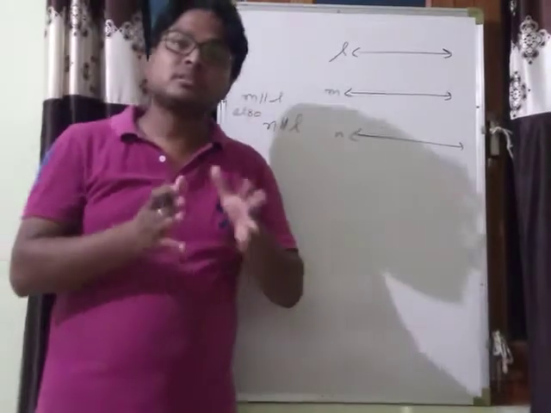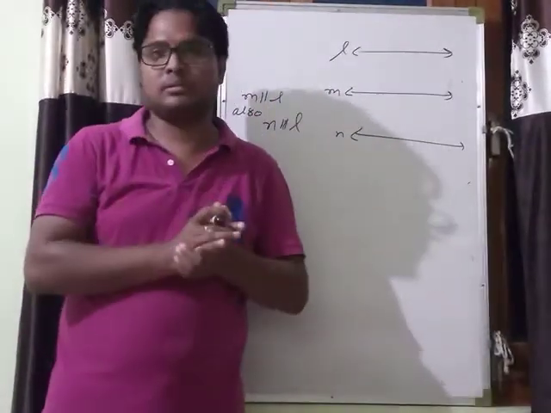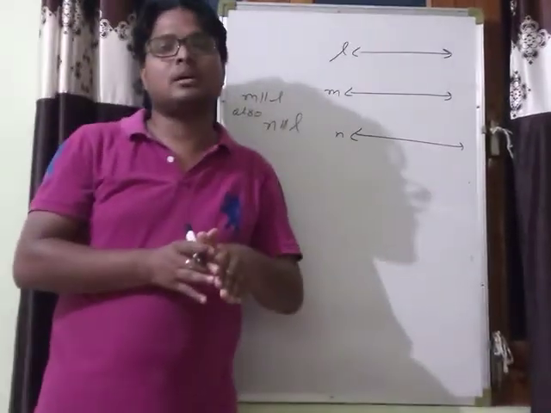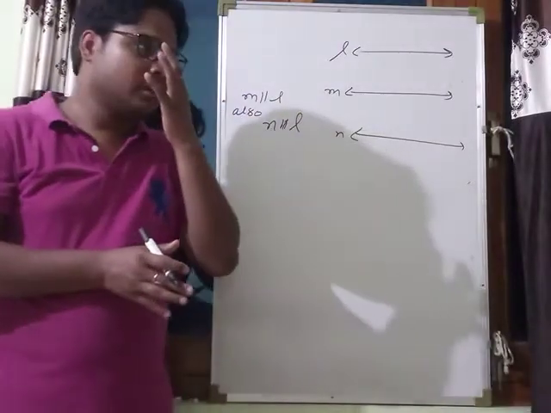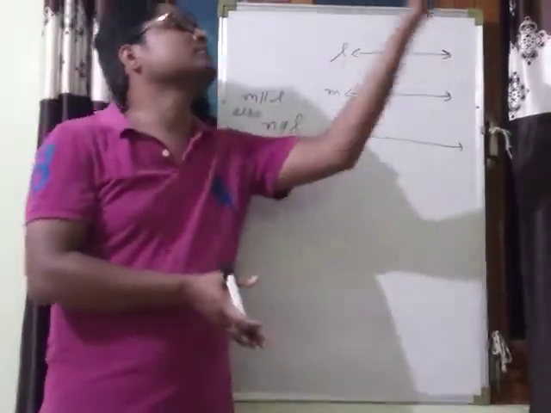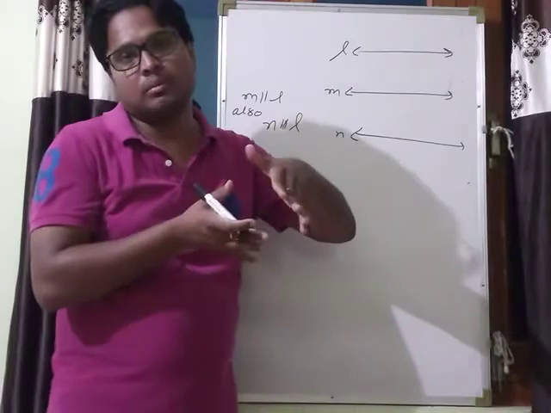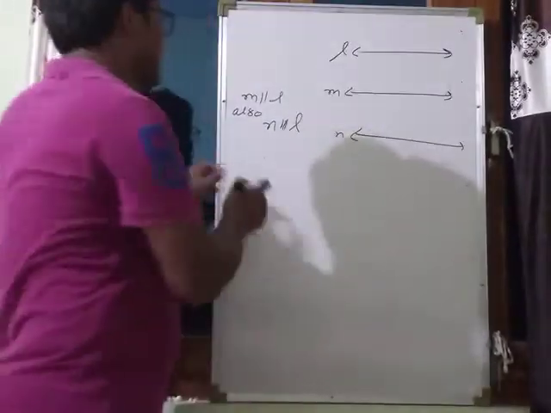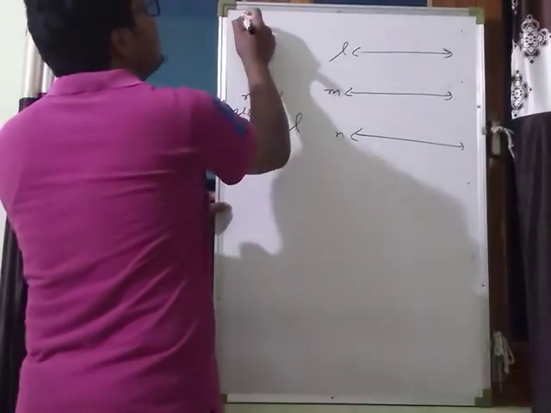Students, actually they are also parallel. If the three lines are on the same plane and two lines are parallel to the same line, then that two lines are also parallel to each other. Then here statement is what?